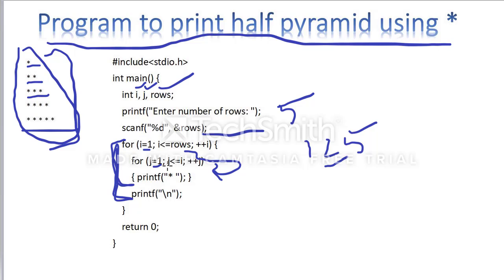So what is the i value here? 1. So 1 is less than or equal to 1, correct? I am printing the star. So I have printed the star.